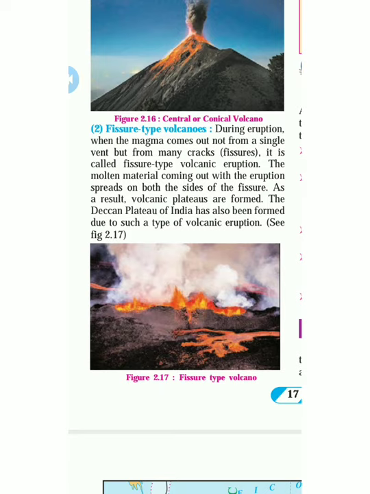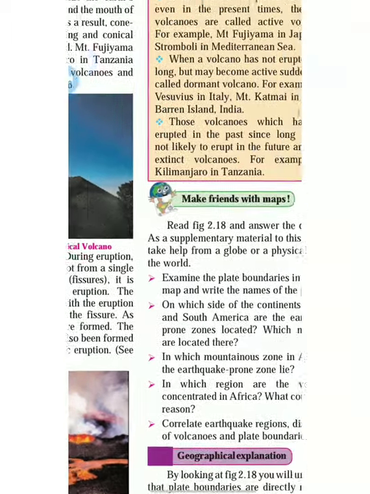The molten material coming out with the eruption spreads on both sides of the fissure. As a result, volcanic plateaus are formed. The Deccan Plateau of India has been formed due to such a type of volcanic eruption. And the example of this fissure type of volcano is the Deccan Plateau in Maharashtra.